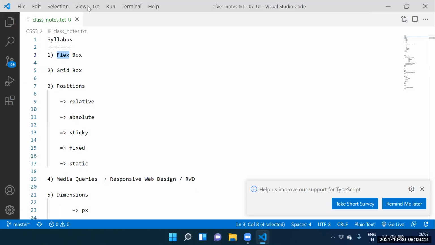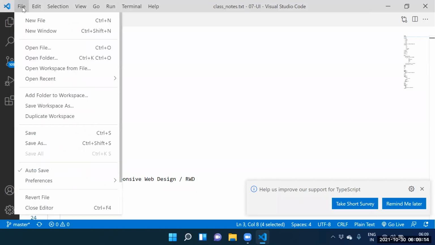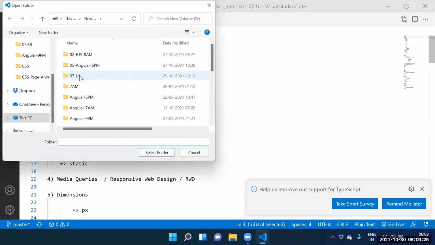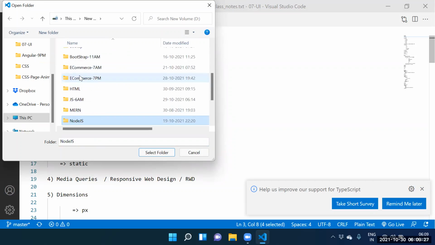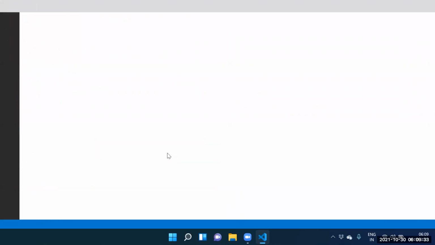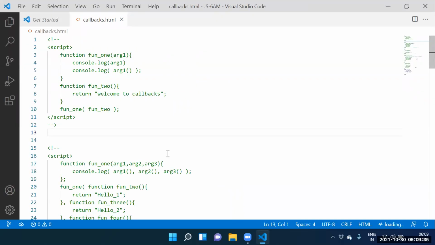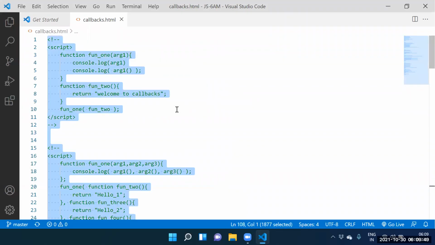Fine. Can you open our folder? Please open that folder. File, open folder. Which folder? The JS 6 a.m. folder. Please open the JS 6 a.m. folder. Sir, these are the callbacks, na? Yes. Fine. One second, we will see.